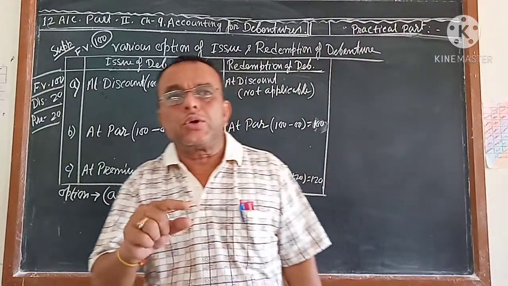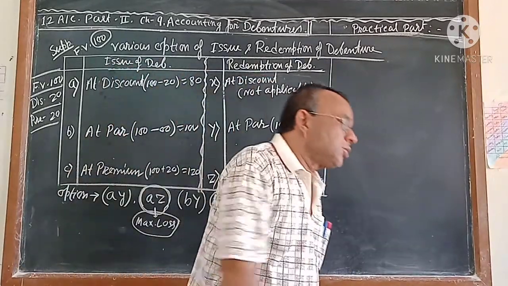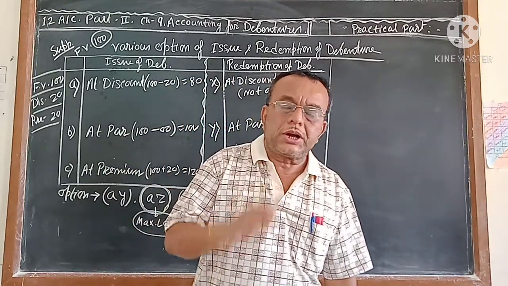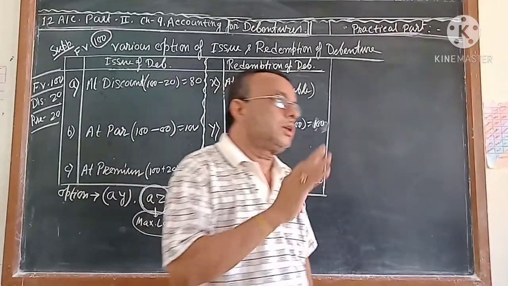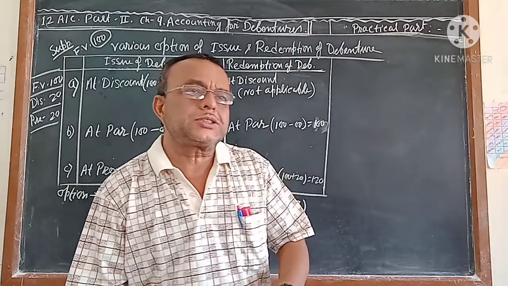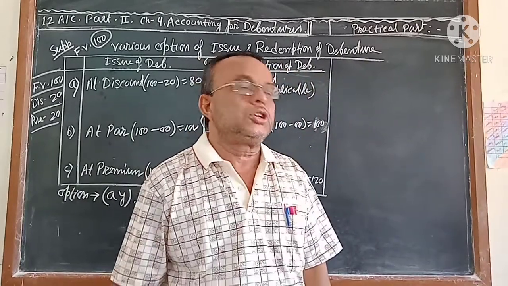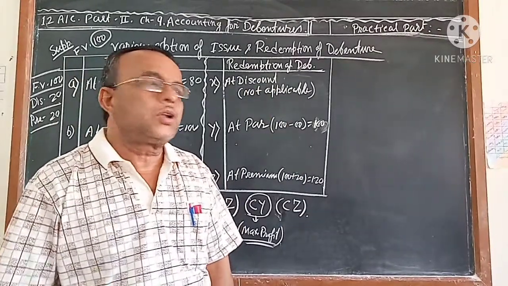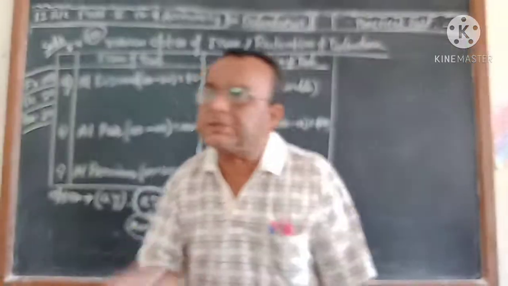And every year, according to the mentioned percentage, the company has to pay the interest to the debenture holder. Suppose the company issued the debenture for 5 years. So first year, second year, third year, fourth year and fifth year. For these 5 years, the company has to pay the interest according to the number of debentures the debenture holder purchased. And in the last year, the fifth year, the company has to give back the original price of the debenture, which is called redemption or payback. When the company pays back the money, the debenture holder will get the money and give back the certificate.